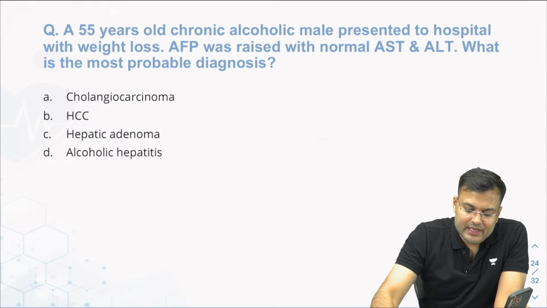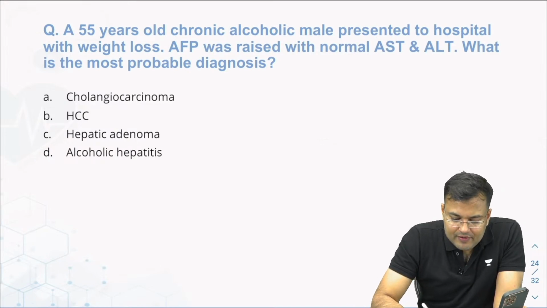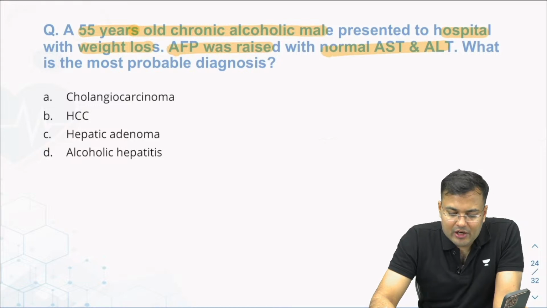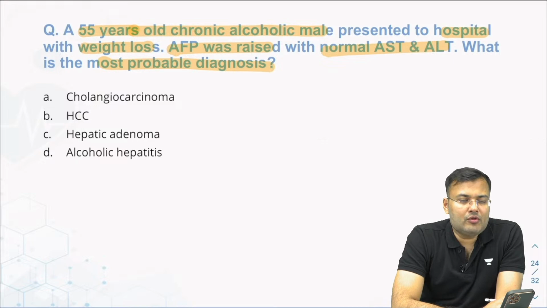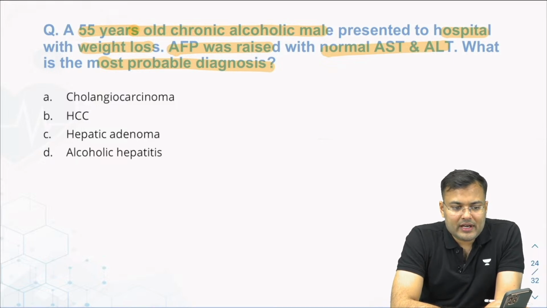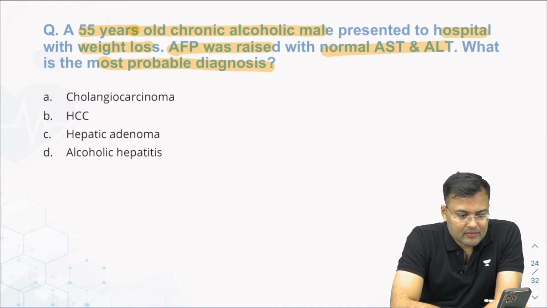Now see this question, easy question. A 55 years old chronic alcoholic male presented to hospital with weight loss. Alpha fetoprotein was raised, AST, ALT normal, most probable diagnosis. Tell me guys. Simu, you are correct. Yes, majority of you are correct.